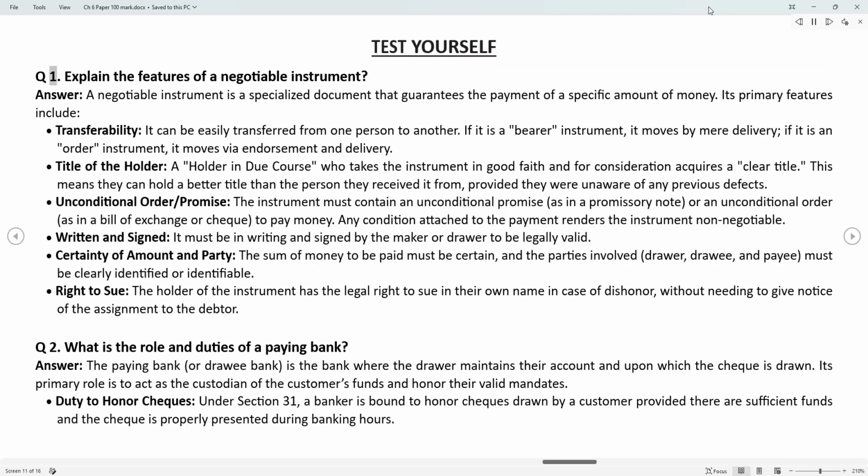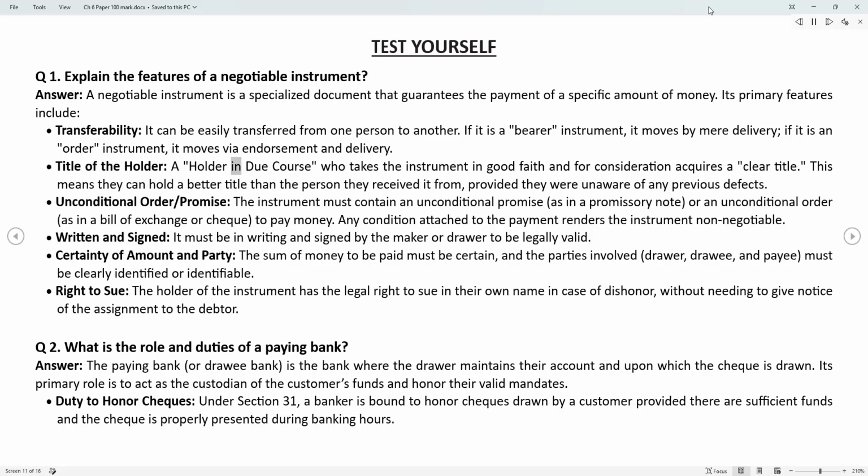Test yourself. Q1. Explain the features of a negotiable instrument. Answer. A negotiable instrument is a specialized document that guarantees the payment of a specific amount of money. Its primary features include transferability. It can be easily transferred from one person to another. If it is a bearer instrument, it moves by mere delivery. If it is an order instrument, it moves via endorsement and delivery.